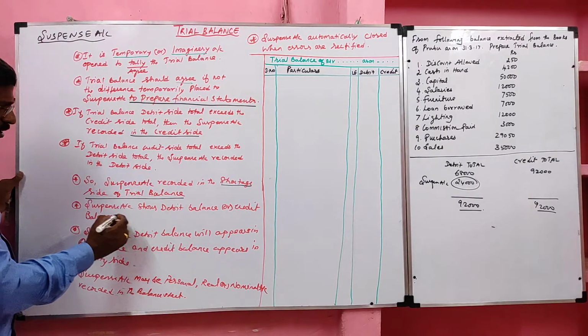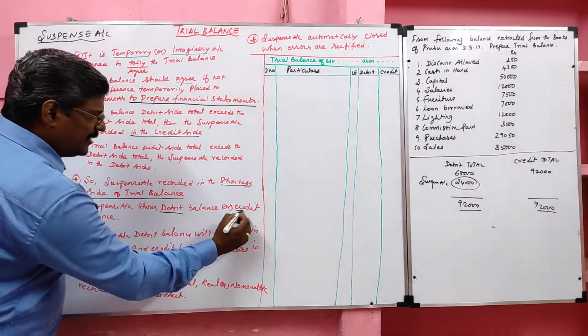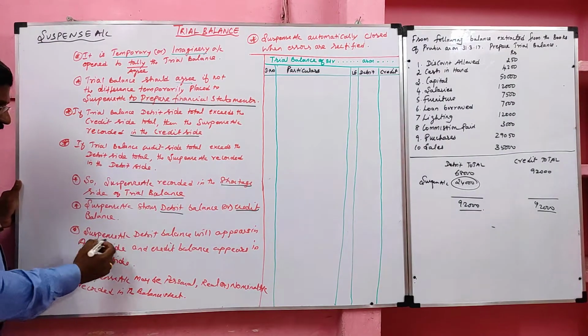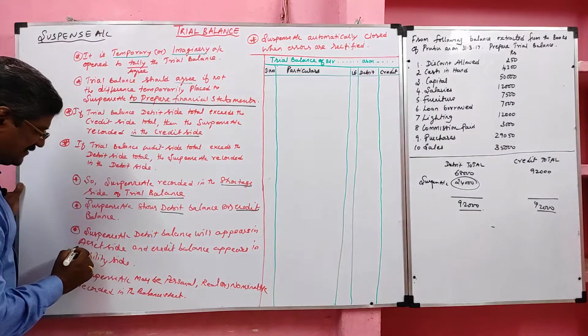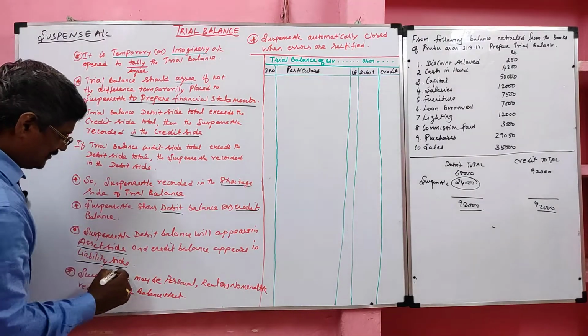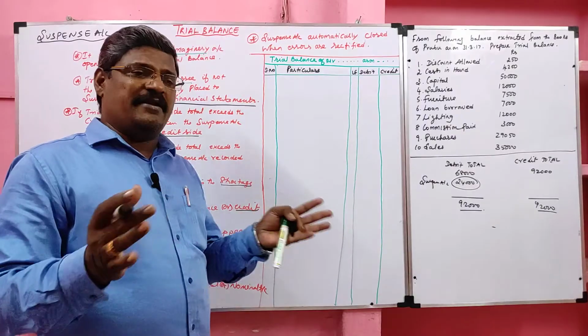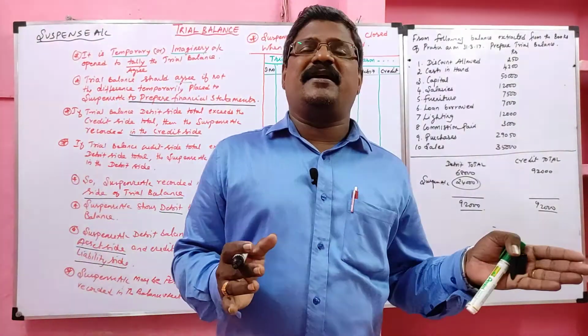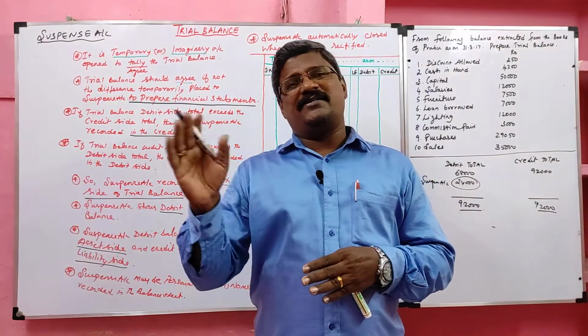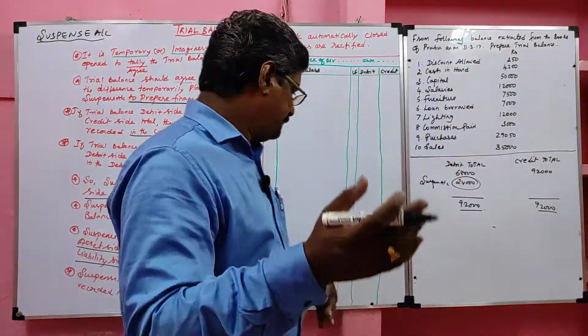Then suspense account shows debit balance or credit balance. Suspense account debit balance will appear in the asset side and credit balance will appear in the liability side. If it appears as a debit balance, it will go to the asset side. If it shows credit balance, it will go to the liability side.